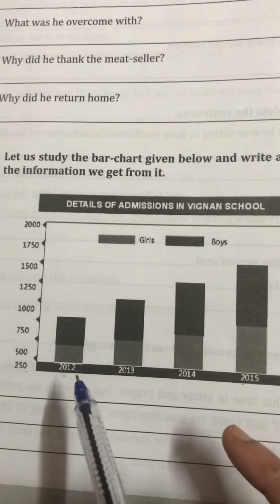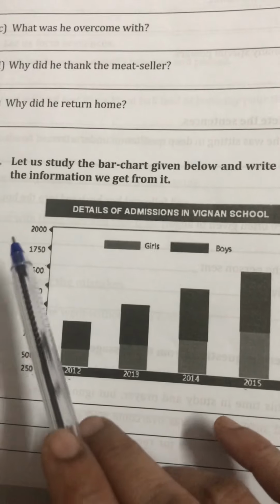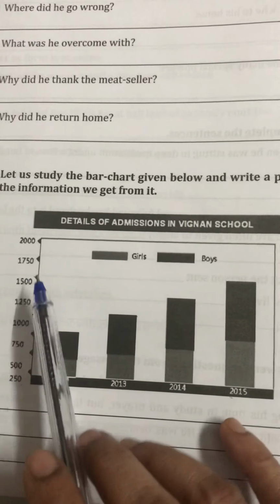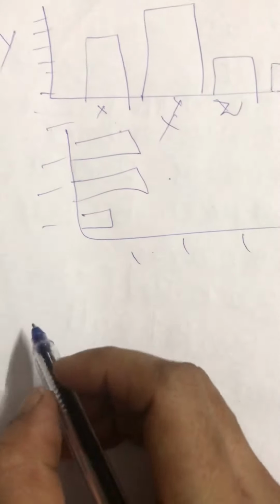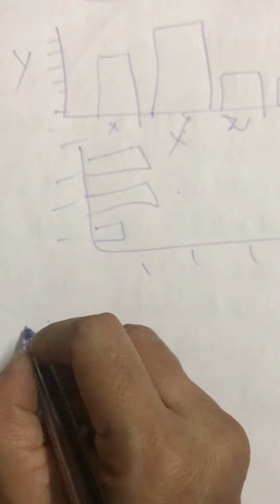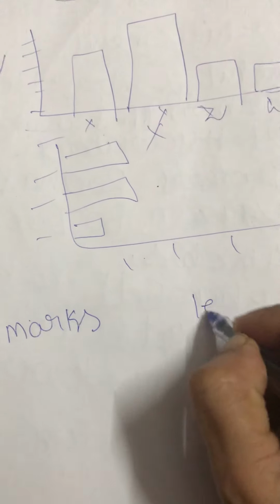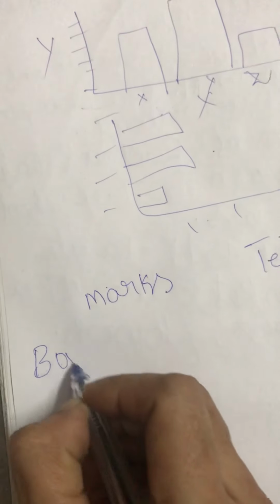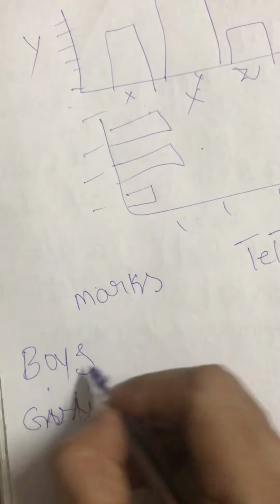Okay, so the data will be given like this, and you have to write a paragraph explaining this data. This is simply about a bar chart. Children, now if I give you some information about marks and tests, for boys and girls.